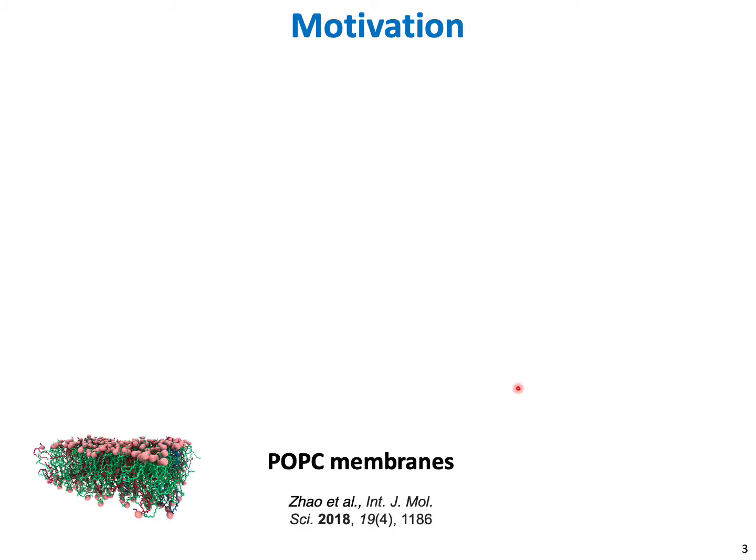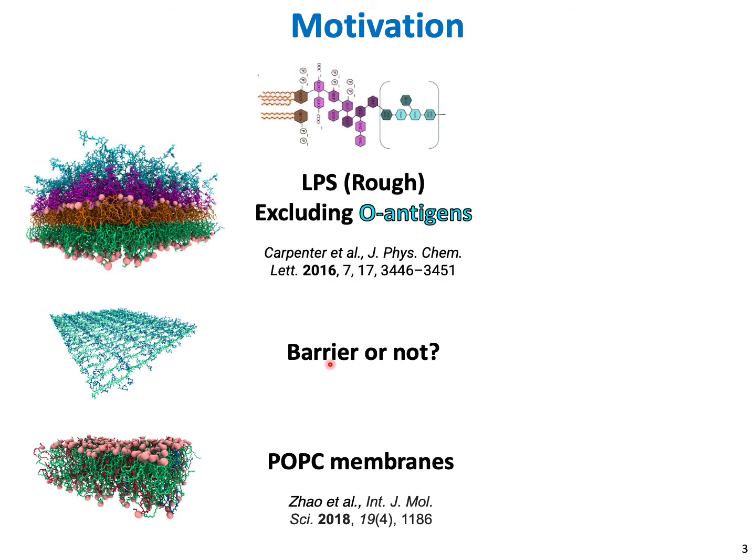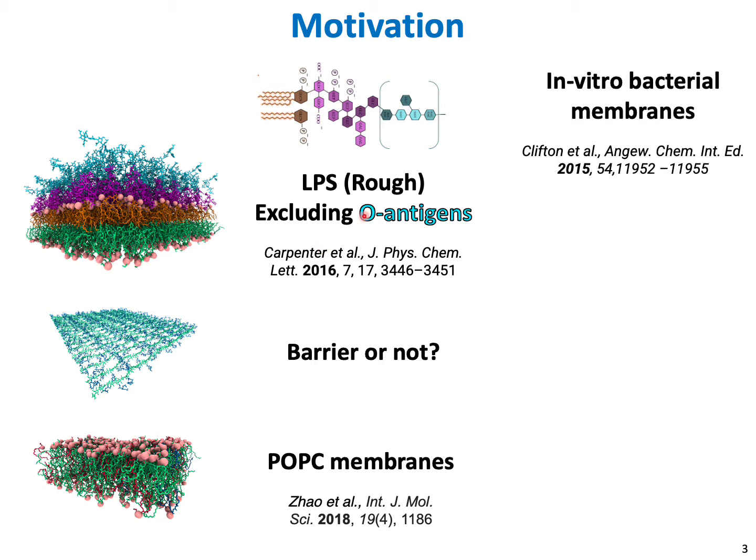Coming to the motivation of the current study, even after decades of research on bacterial cell envelope, the studies of antimicrobial molecules utilize a simplistic model of the bacterial membrane using phospholipids, which is a good representative of the inner membrane but not the entire envelope. Also, to the best of our knowledge, there are no studies to highlight the barrier properties of the peptidoglycan layer. There are studies on outer membrane, but with the rough LPS variant, which lacks the O-antigen sugars and is not a comprehensive model. Furthermore, with the advancement of methods to develop in vitro models of the bacterial cell membrane, a need arises to identify a marker to analyze the barrier using these models.